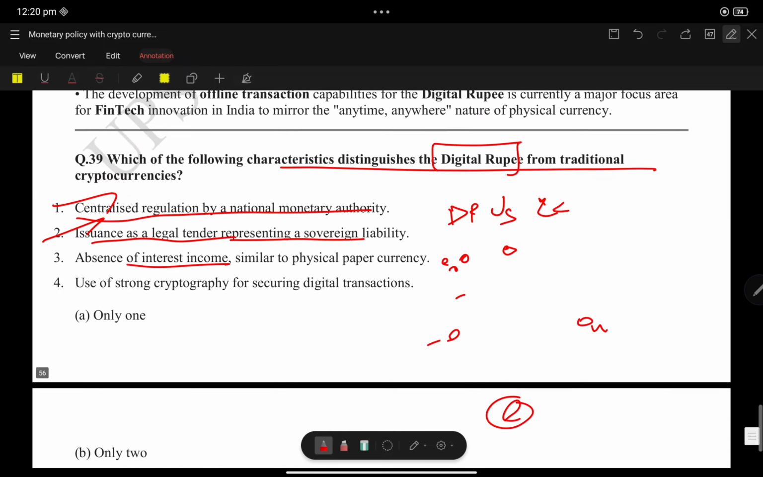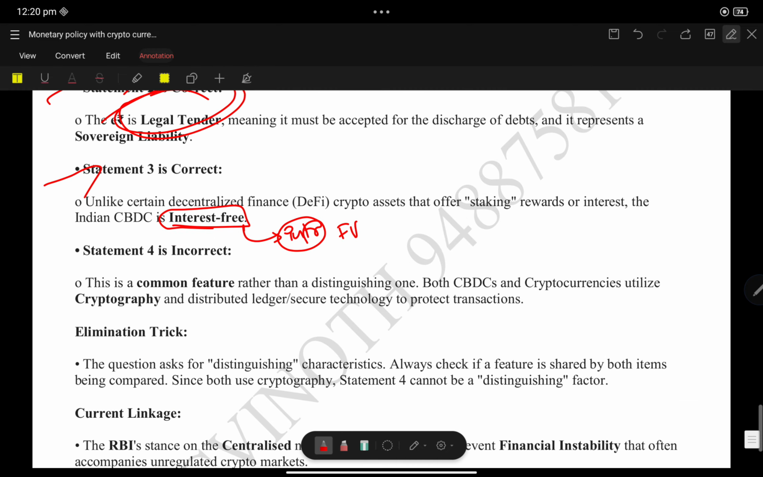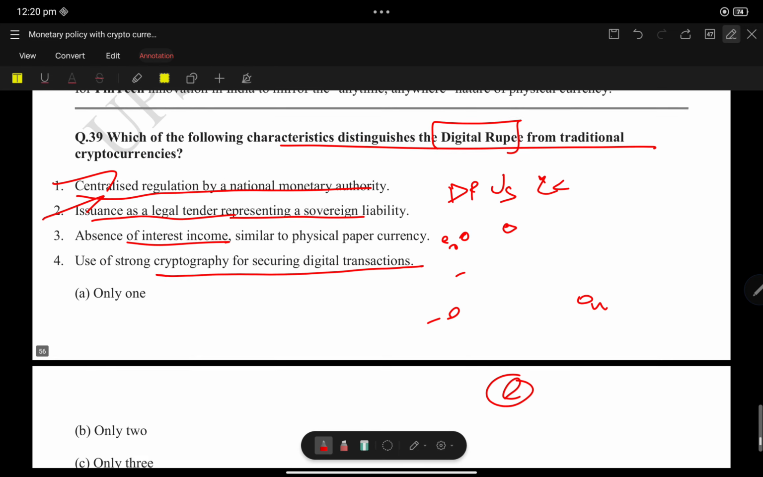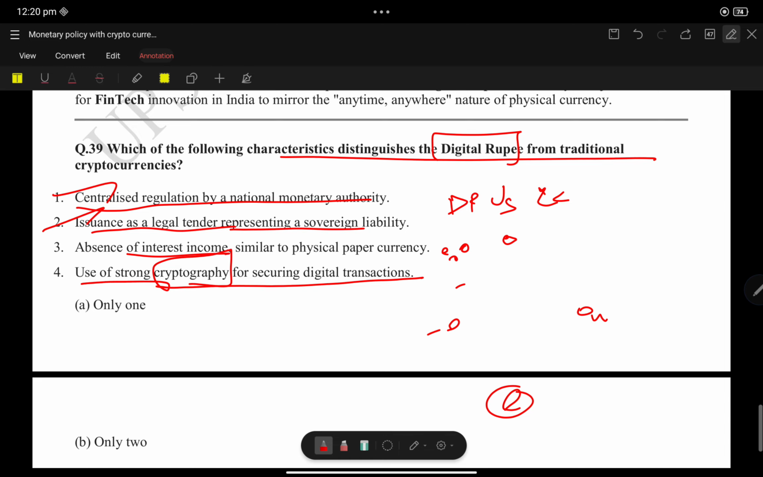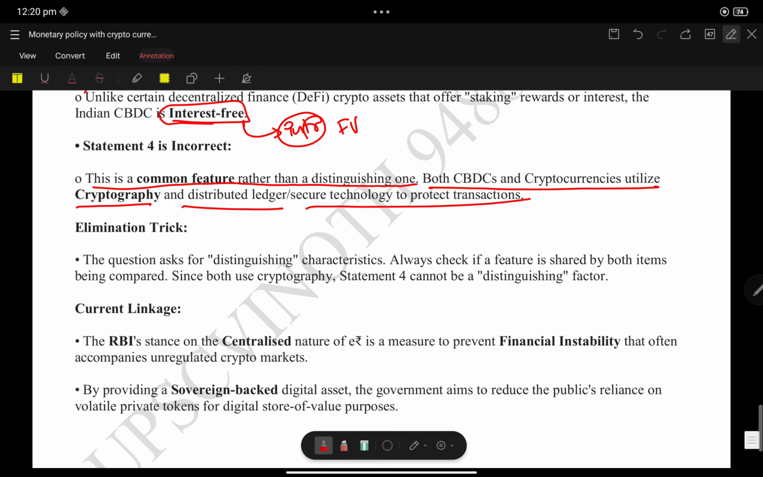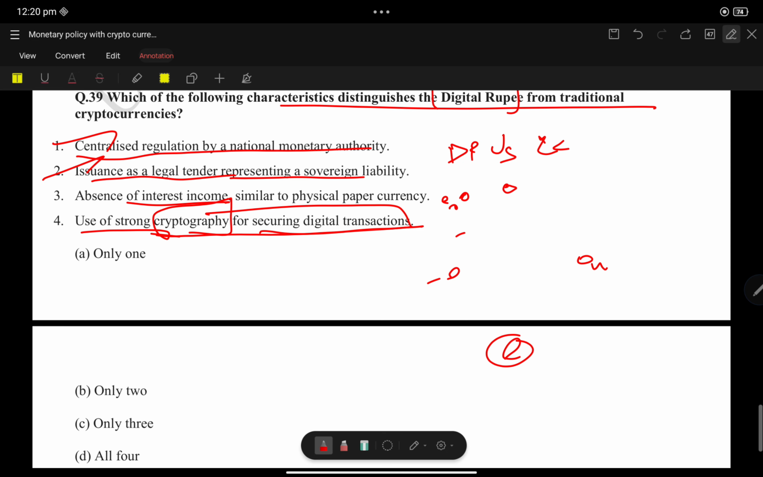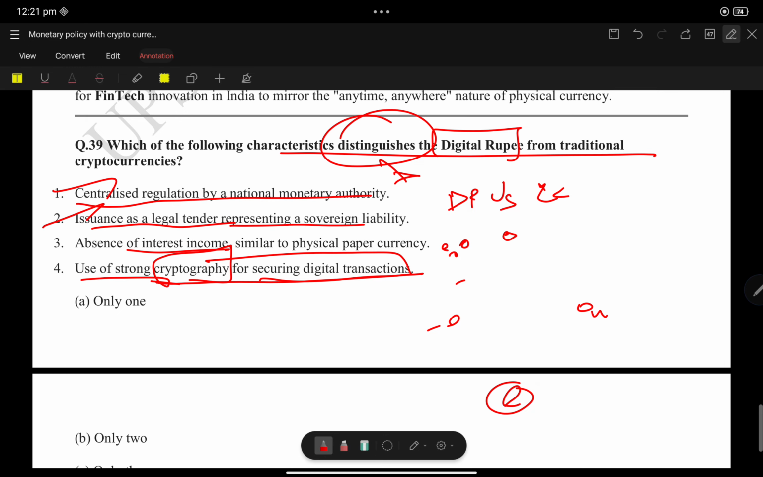Statement 4, use of strong cryptography for securing digital transactions. So statement 4 is incorrect. This is a common feature rather than a distinguishing one. Both CBDC and cryptocurrency utilize cryptography and distributed ledger technology to protect transactions. It is a common feature, not a distinguishing feature.